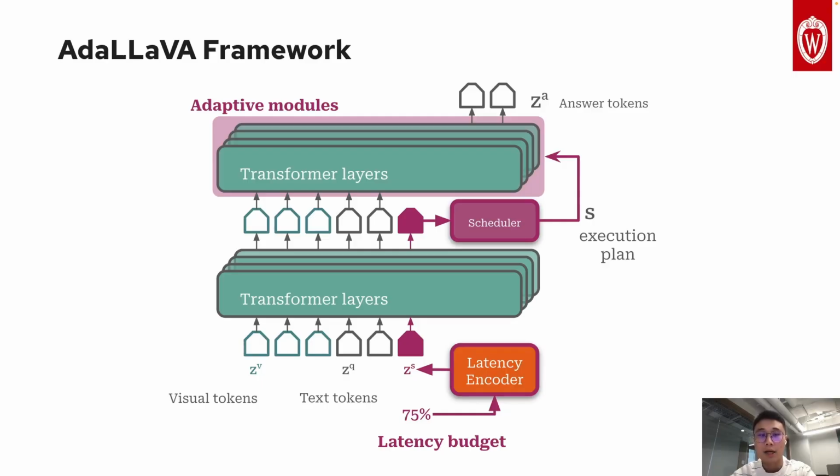The overall model architecture is shown here. Our latency encoder embeds an input latency budget into a latency token, which is further processed by the early part of the LLM. The scheduler then takes the latency token and outputs an execution plan that controls operations in the remaining part of the LLM. Our latency encoder and scheduler are jointly trained with the multimodal LLM.